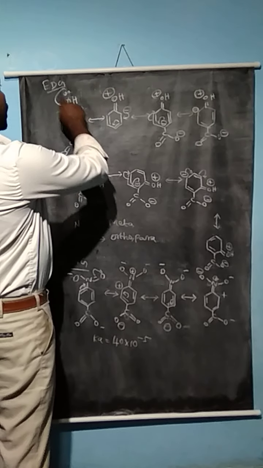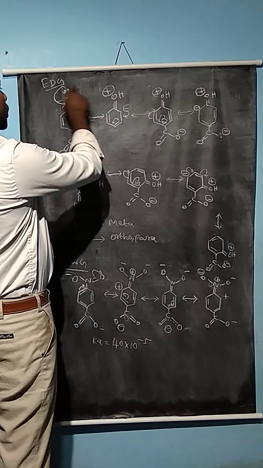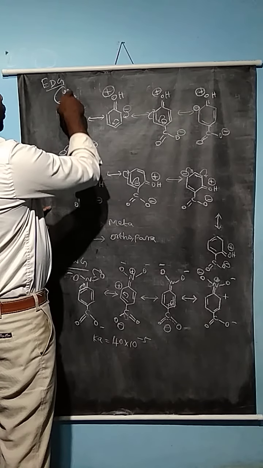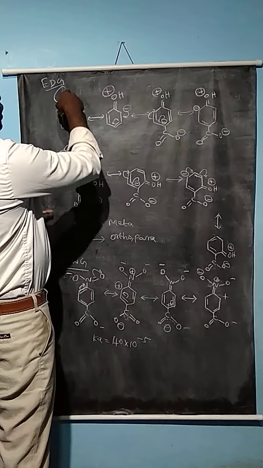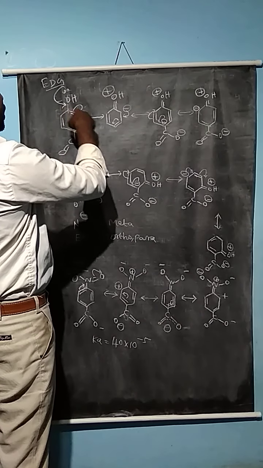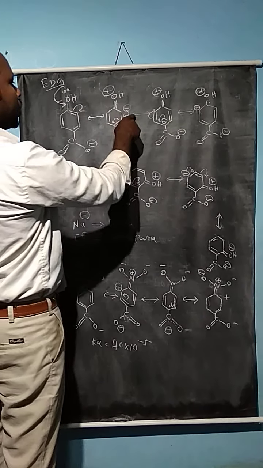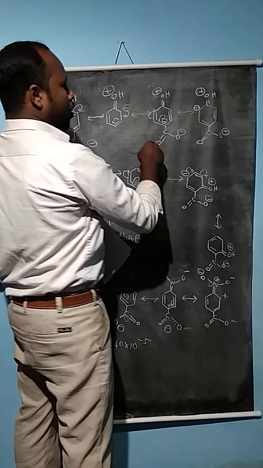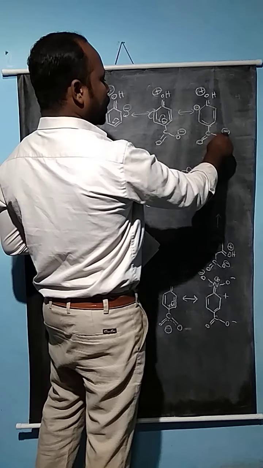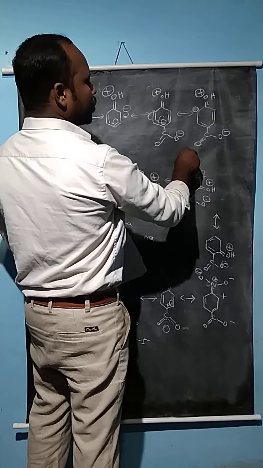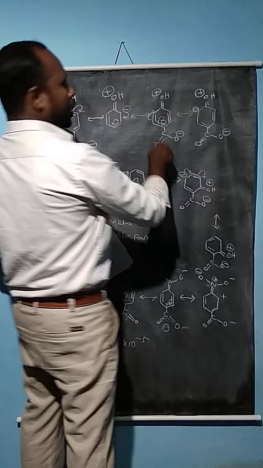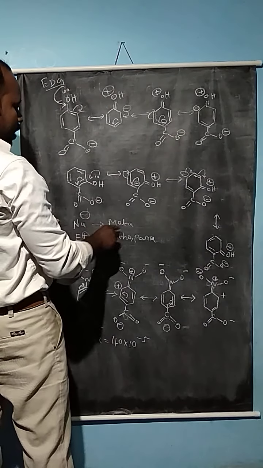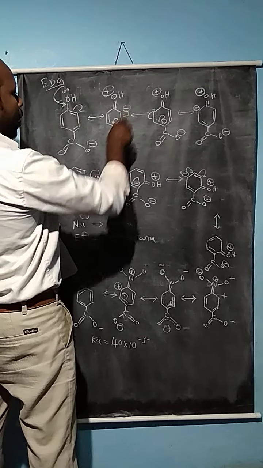Here, take the electron donating group, the OH substituent in the aromatic carboxylic acid. The oxygen has an unshared pair of electrons, and it will donate them to the ring. The ring actually gets the negative charge. The negative charge is delocalized along the ring, but the carboxylic anion elsewhere does not participate in the reactions like this. So now the negative charge is created at the ortho and para positions.